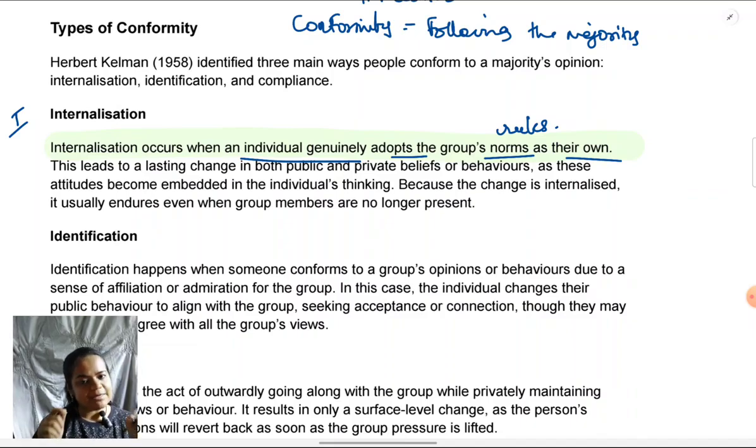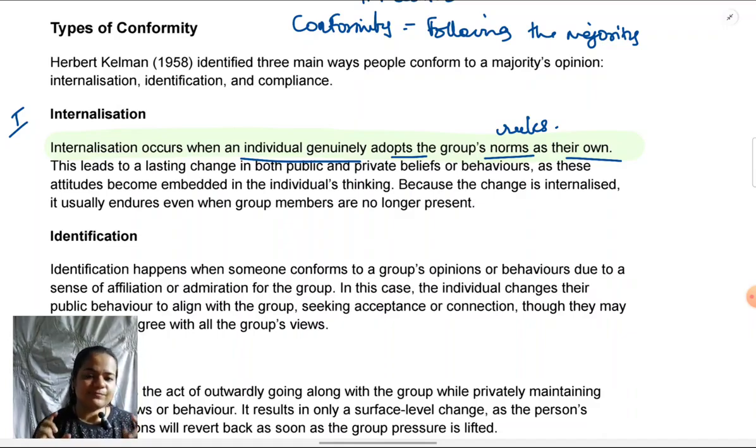In that case, you have internalized the behavior that was being done. So that you can remember as an example. In this case, what changes is your public and your private beliefs.